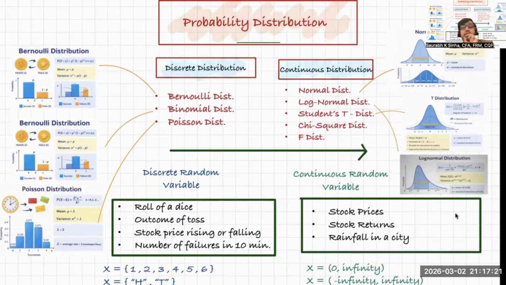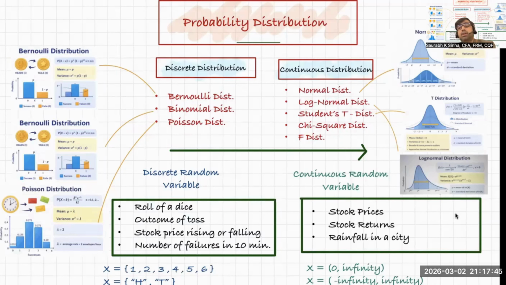So you can see that if you know that stock return follows normal distribution or stock prices follow log normal distribution, your prediction and forecasting become much easier and much more robust. And that is why you are studying probability distribution in the CFA or FRM curriculum.